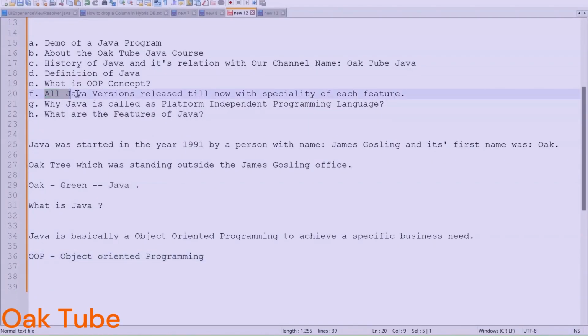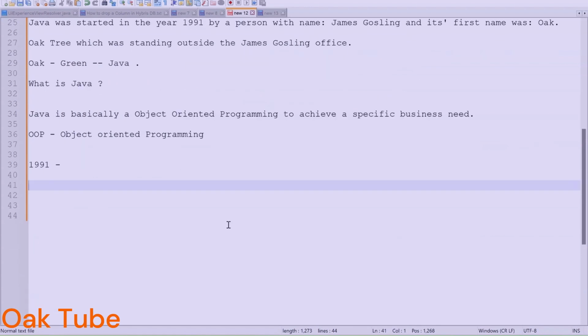Now, guys, how many Java versions have been released till now? Firstly, what is a Java version? Let's say in 1991 Java was started, and Java came up with some basic features. The first version of Java was 1.0, and it came up with some basic features. It didn't have all the features which are in the current version of Java.